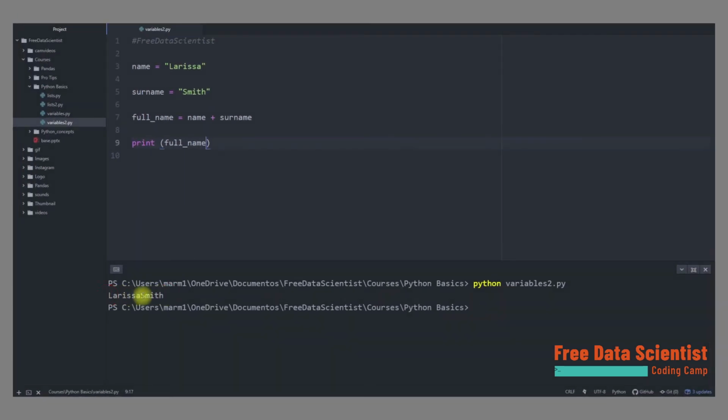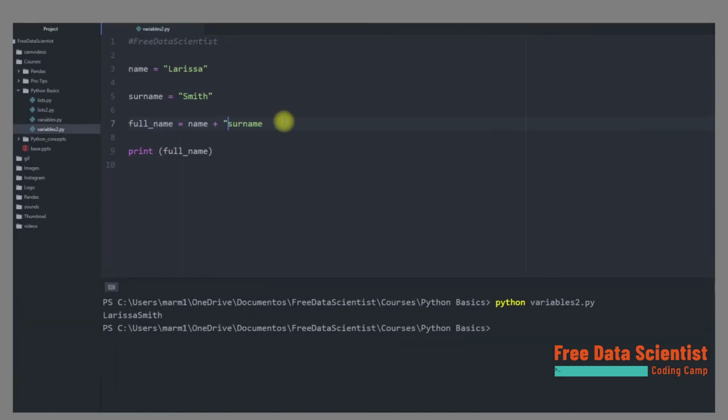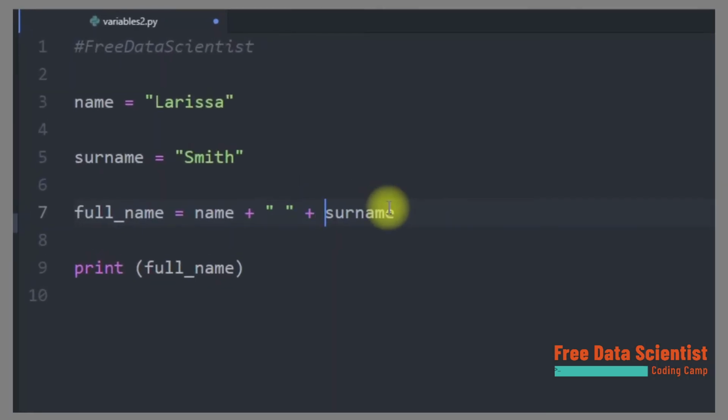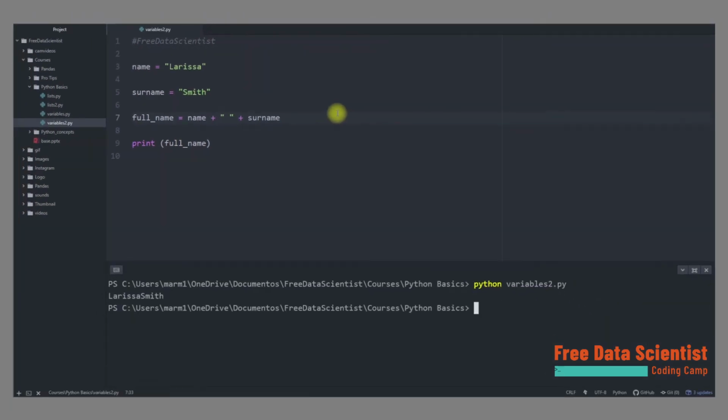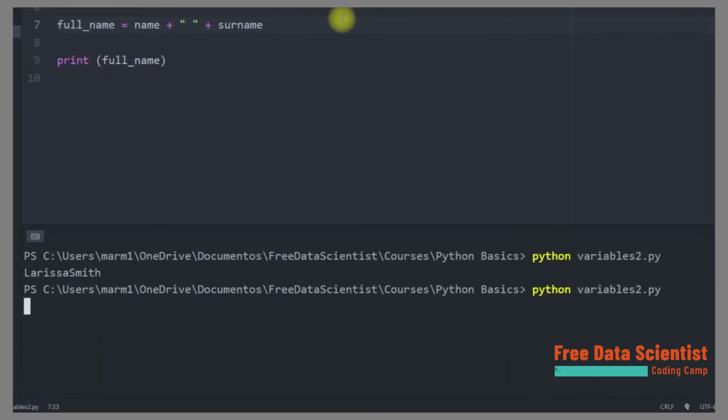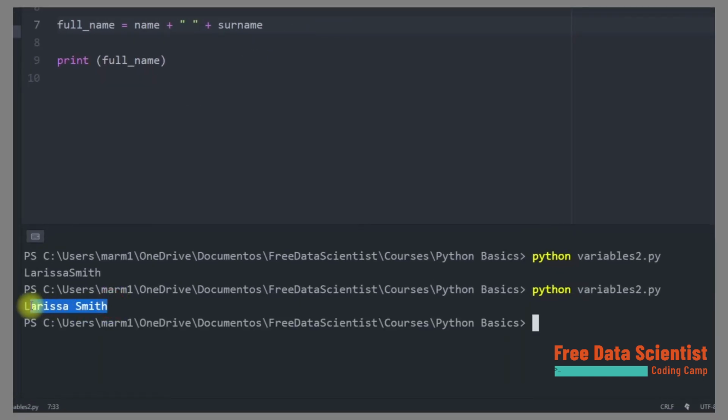As you can notice, we got the value of two strings without a space between the name and the surname. This lack of a space is happening because Python applies concatenation between two strings without making a difference between them. That is the reason this is called concatenation. The way to solve this is simply add the space between the two strings variables. We will add in the full name variable a space between the variables, which corresponds to a string without a value. We open the console again and run the script Python variables2.py and press enter. We got now the full name as we expected.